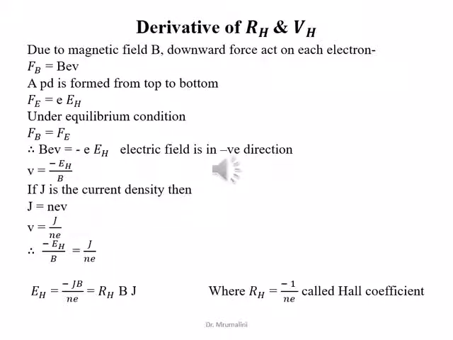If J is the current density, then J is equal to N e V, or V is equal to J upon N e. Therefore, equating these two equations, we get minus EH upon B is equal to J upon N e, or EH is equal to RH B J, where RH is called the Hall coefficient, which is equal to minus 1 upon N e.